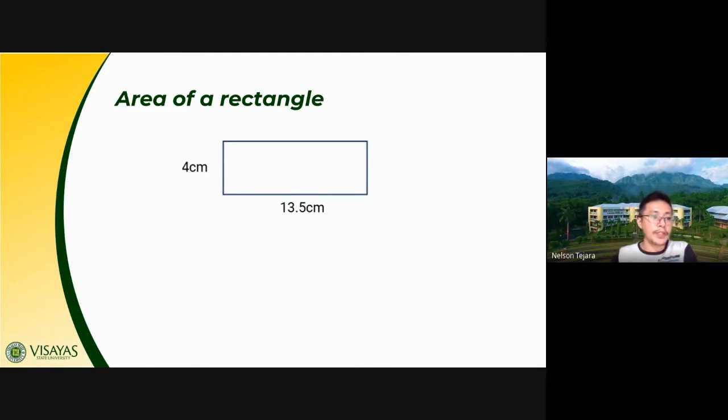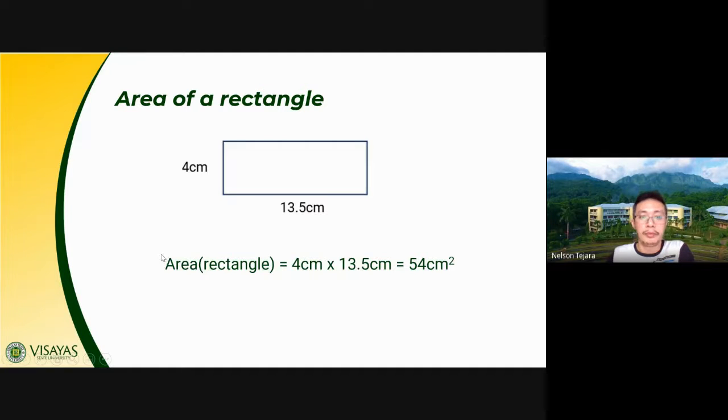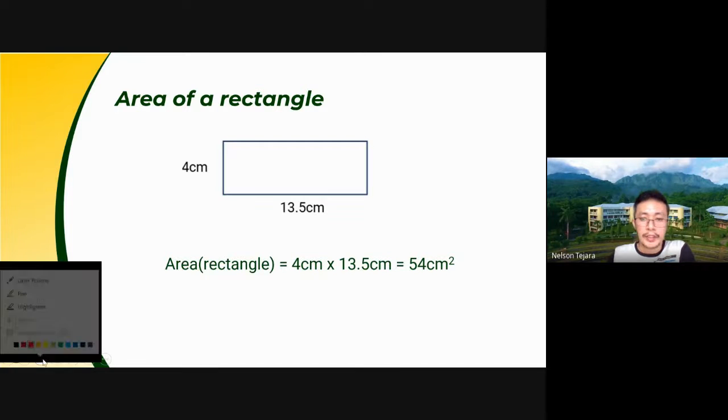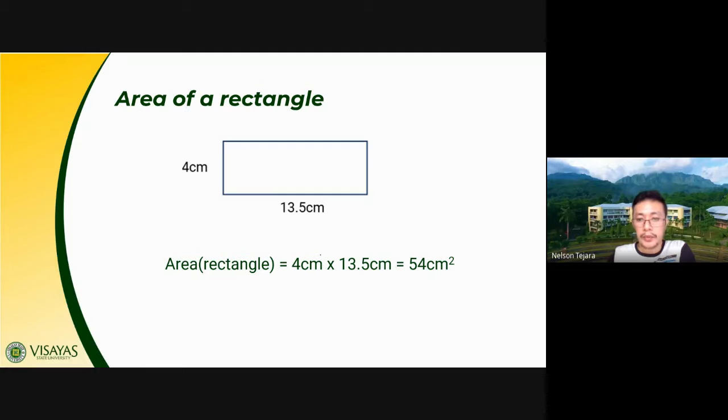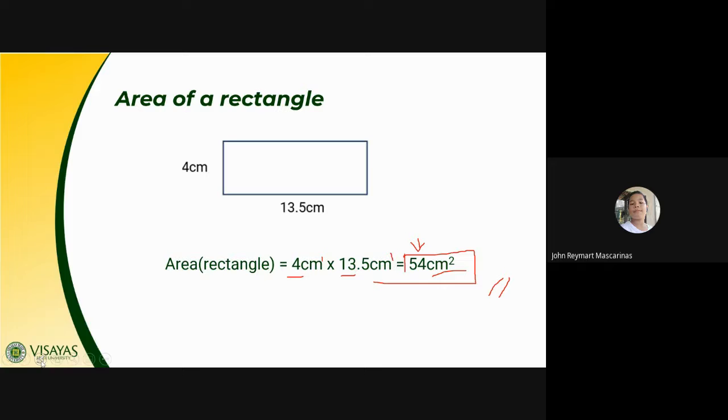Okay, 54 square centimeters. Let me show you, I guess many of you got it. We have here 4 centimeters times 13.5 centimeters. Again, don't forget, class, to add their exponents. cm1, cm1, that should give us cm squared. Then 4 times 13.5 is 54. So that is why we have 54 square centimeters. Questions, class, or clarifications? None, sir. Okay, so I hope that's clear.